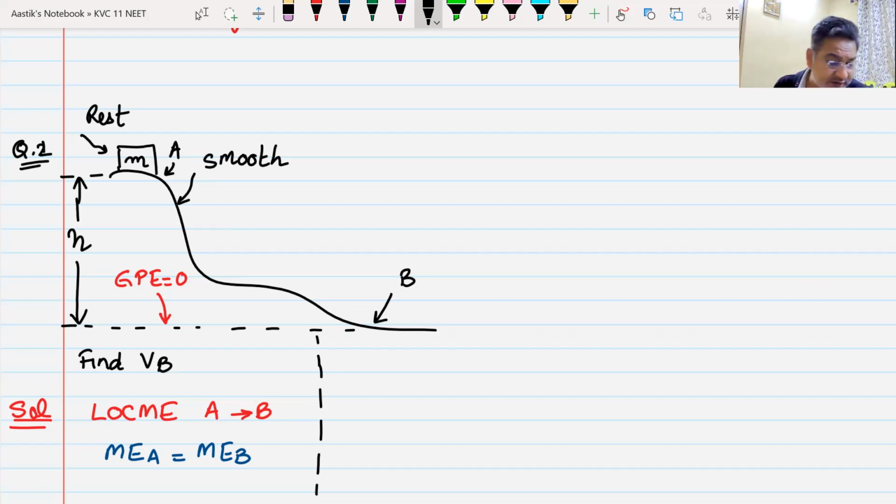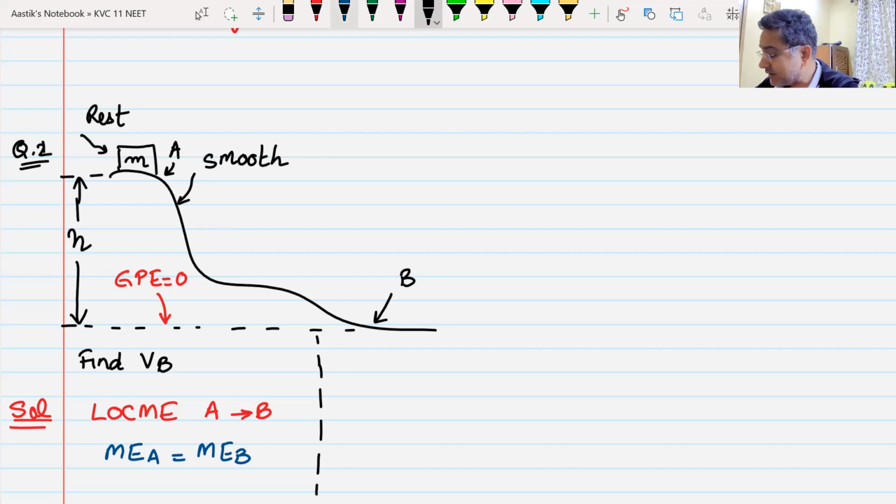What do you mean by mechanical energy, beta? Can anyone tell me what you mean by mechanical energy? Anyone remembers what is mechanical energy? No one remembers that as well.